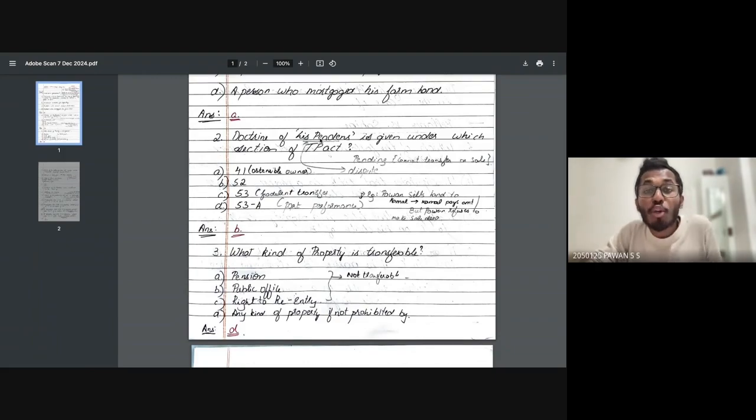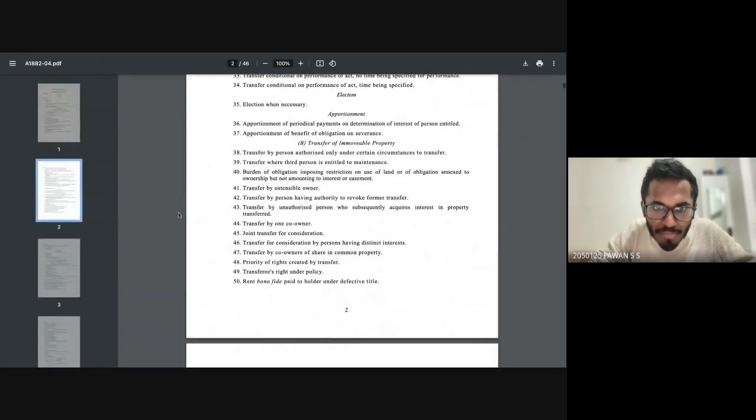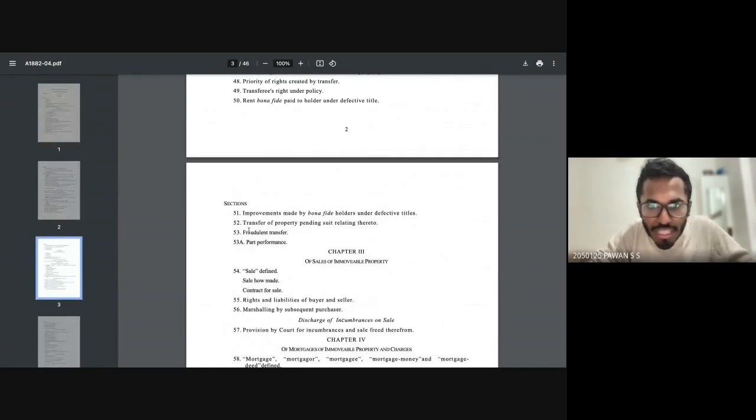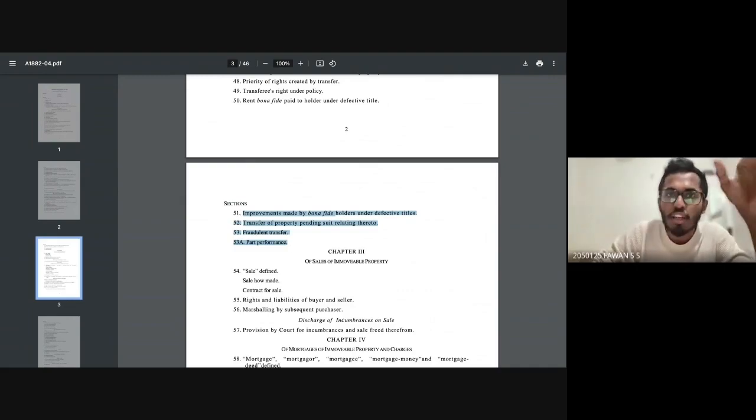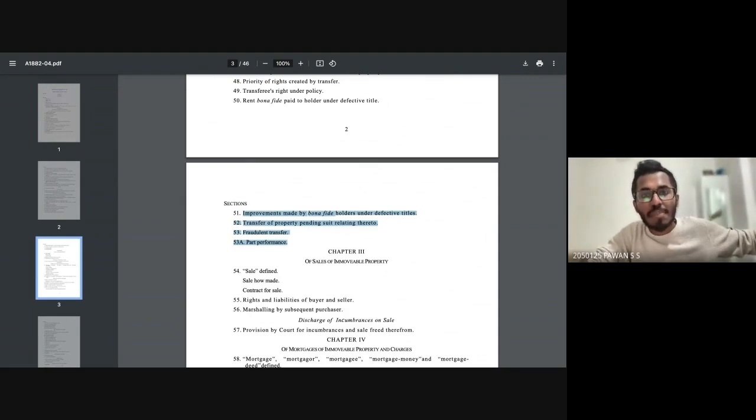Okay. Now, what do you mean by lis pendens? I'll show you one thing. If you go to the Bare Act, if you go to Section 52, can you see lis pendens written over here? Obviously not. Section 51, can you see lis pendens over here? Obviously not. Section 53A part performance, obviously not. There's no lis pendens. So in your exam, if you do not know the concept of lis pendens, having the entire Bare Act is really a waste for you.